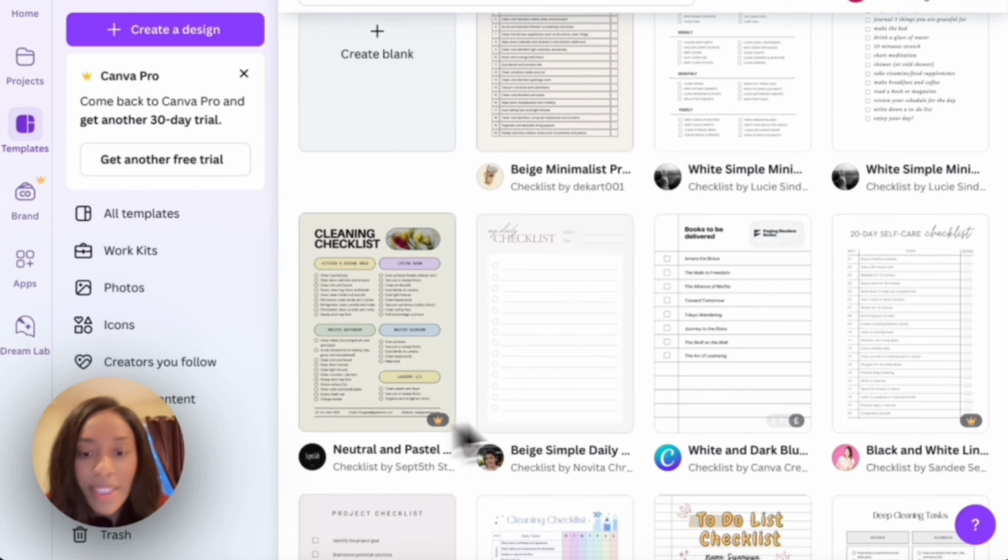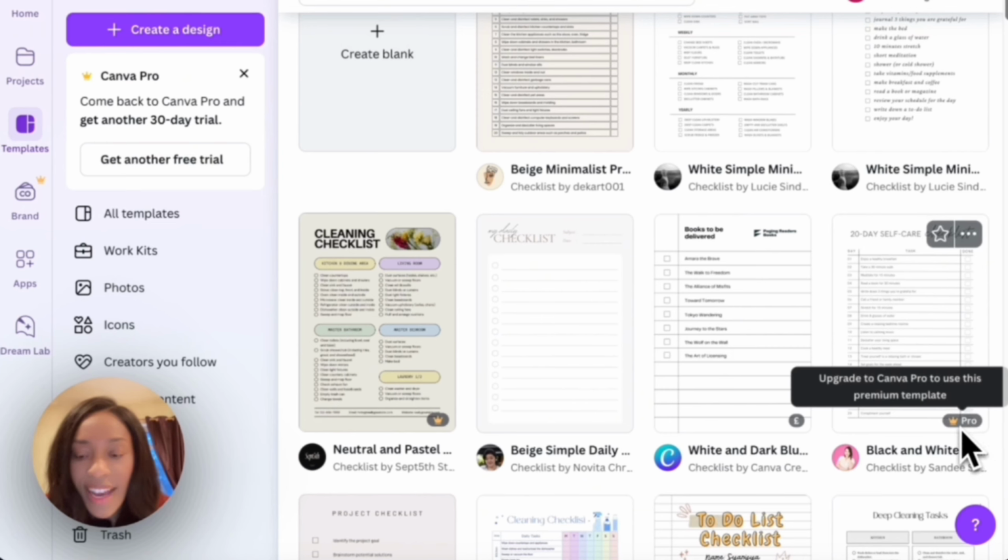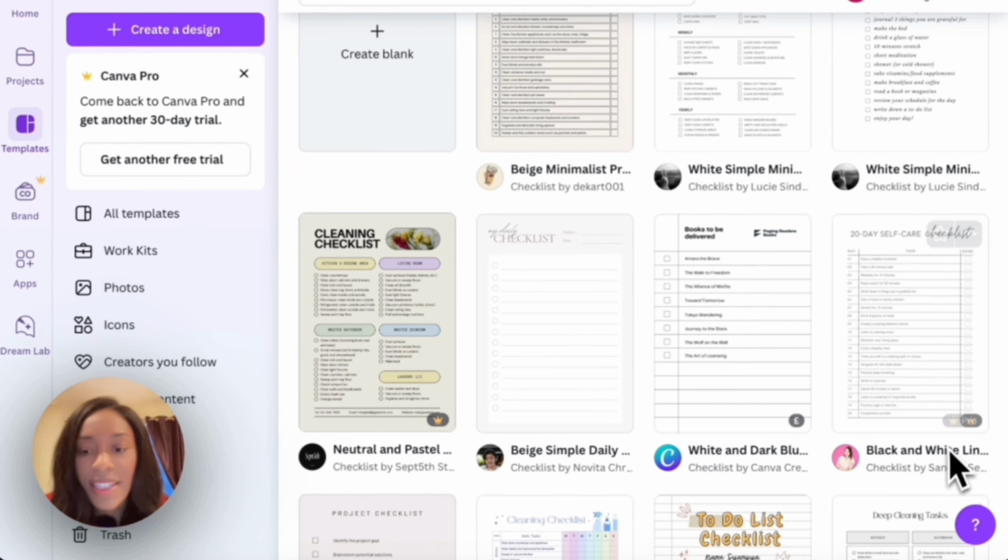As I'm looking through these templates, I want to avoid the ones that have the crown, as this represents Canva Pro and it will require a subscription. They do currently offer a 30-day free trial, but since we're just getting started, we're going to see if we can set this up completely at no cost. But you can decide to upgrade if you'd like.